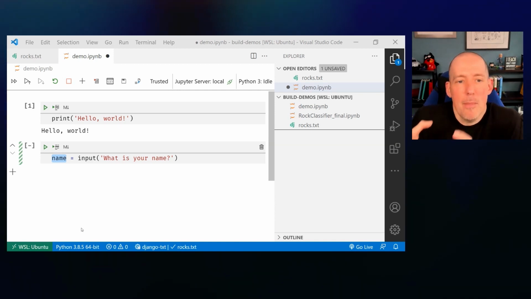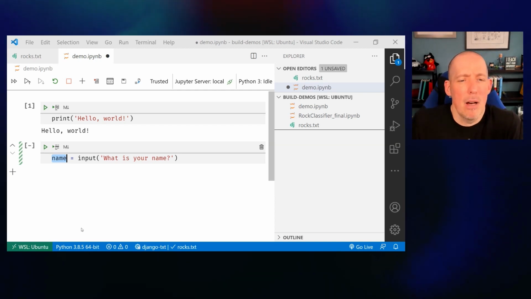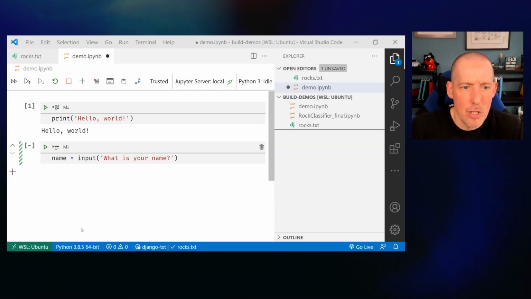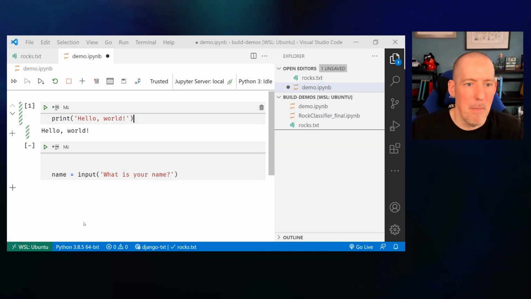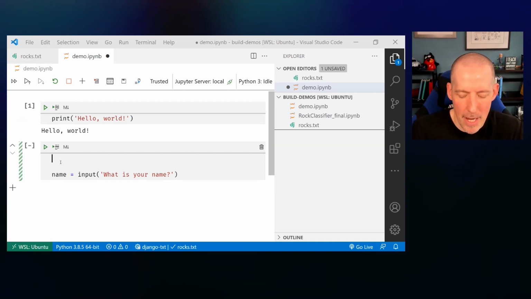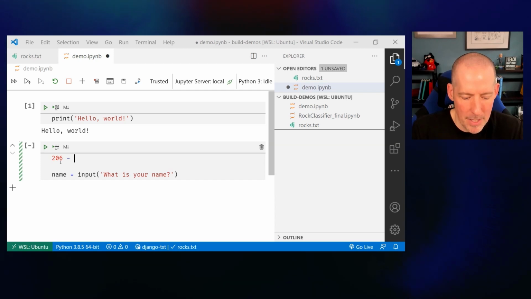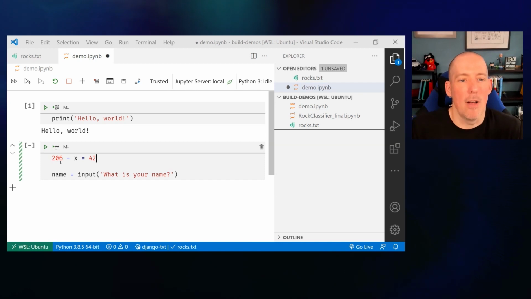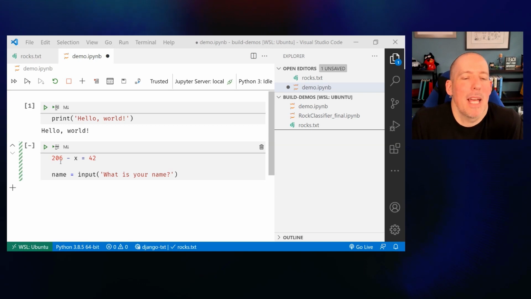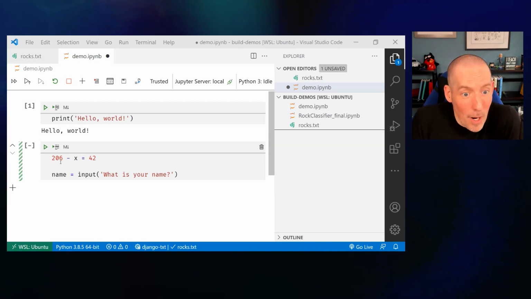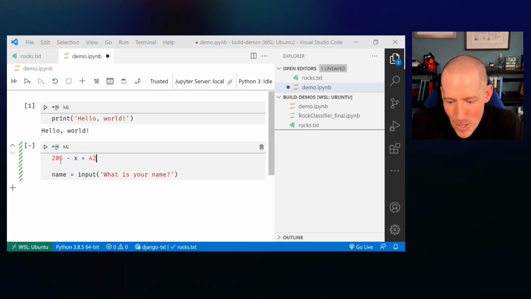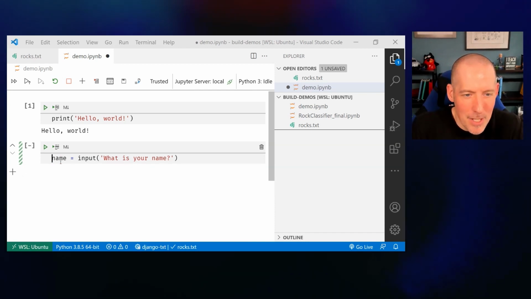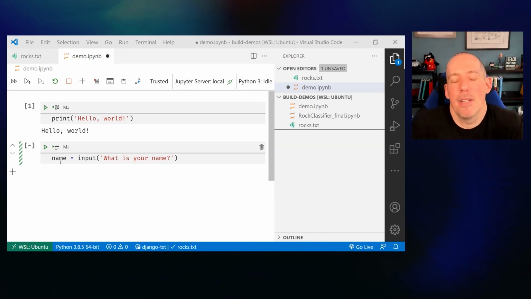A variable is going to be a placeholder for some piece of information. If we think back to math class, maybe you've done something like 206 minus x equals 42, and you then have to solve for x. Well, what is x here? It's a variable. It's a placeholder for a number. It's a placeholder for, in this case, 164. So just like we have that concept in math, we have that exact same concept in programming.